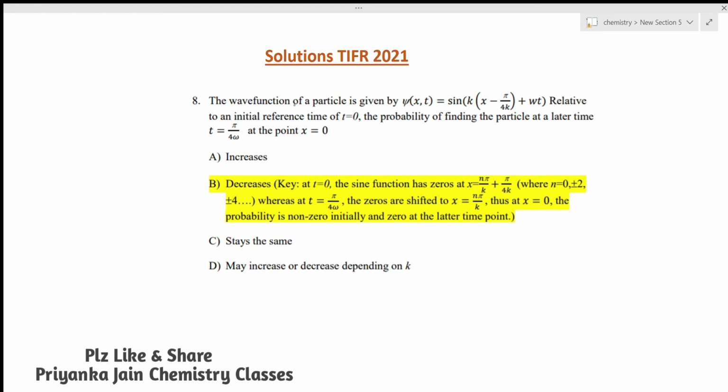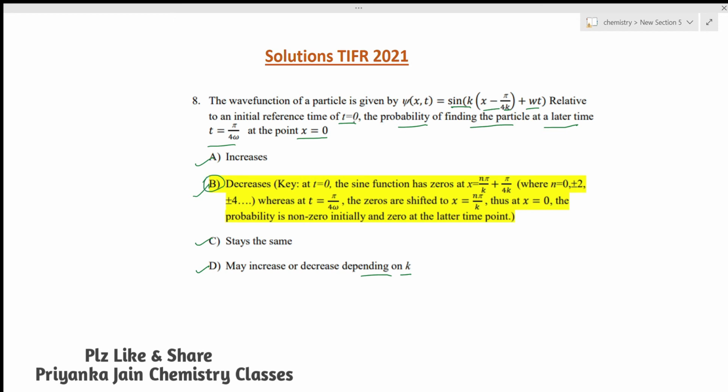See this question: the wave function of a particle is given. We have this wave function, psi(x,t) = sin(kx - π/4k + ωt). Relative to an initial reference time of t = 0, the probability of finding the particle at a later time t = π/4ω at the point x = 0. We have four options: increases, decreases, stays the same, and may increase or decrease depending on k. The answer is option B.